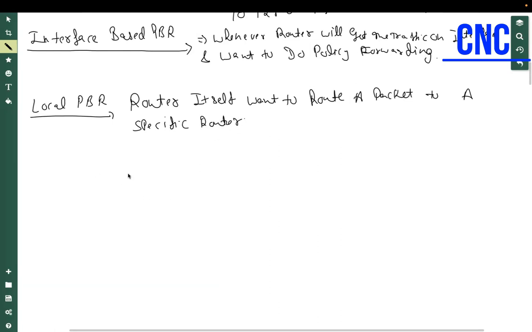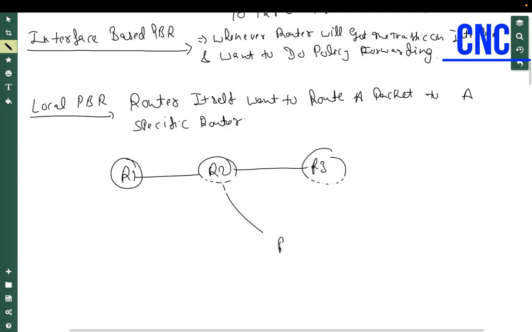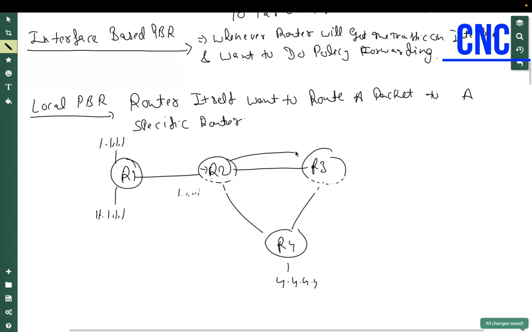Let's say we have R1 connected to R2, which is connected to R3, R4, and so on. We have, let's say, 1.1.1.1 as a loopback address here, and the destination is 4.4.4.4. I'm using routing protocols. Now what I'm asking R2 is: whenever you get a packet with the source address 1.1.1.1, send the packet out towards R3. Now that will take care.